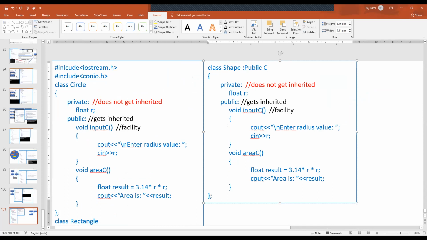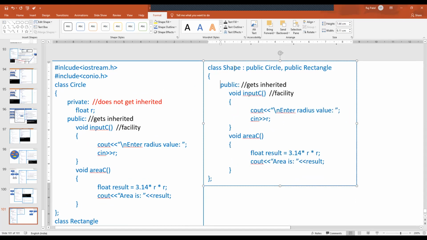Public circle means I want to derive it from the circle class, comma, as well as from rectangle. So public, again I will write rectangle, R capital. I'll do copy paste also, so that I do not make any mistake of writing that. Then what else is my job here? I don't need any function members here in shape, because this will be taken care of by each individual class. Here what I'll do is ask the user a query. So I am defining one query function. Here I'll ask him what he wants to do.